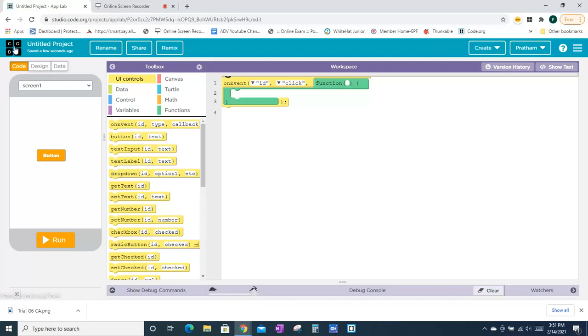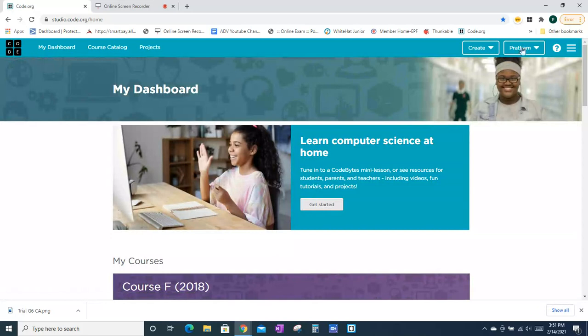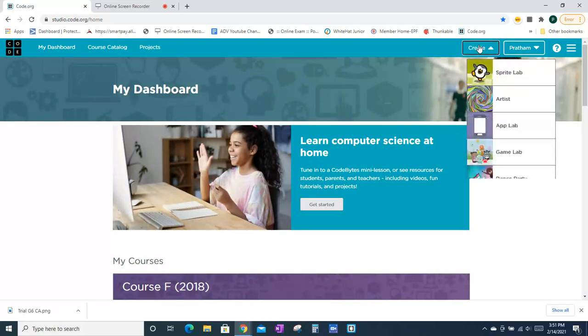Next, I'll show you the Sprite Lab, Artist, and Game Lab. The dance party, it doesn't have much. It's like the Sprite Lab only.